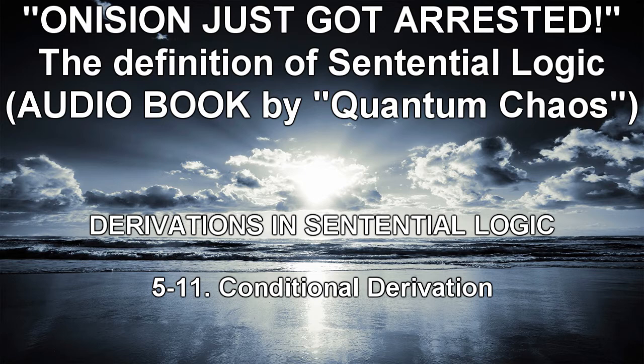How might we argue for such a conclusion? Consider a concrete instance of the argument form. If the gas tank gets a hole, then the car runs out of gas. If the car runs out of gas, then the car stops. Therefore, if the gas tank gets a hole, then the car stops. In order to argue for the conclusion, it seems natural to argue as follows. First, suppose the premises are true, in order to show the conclusion. The conclusion says that the car stops if the gas tank gets a hole, or in other words, the car stops supposing the gas tank gets a hole.